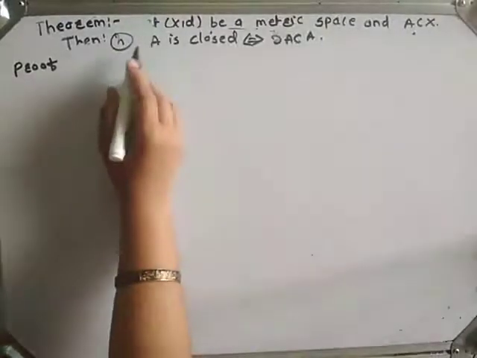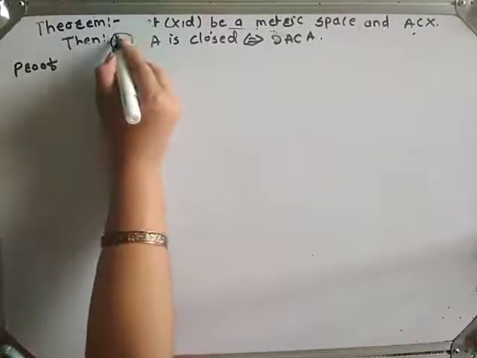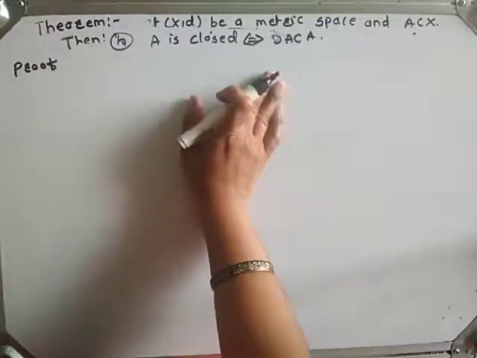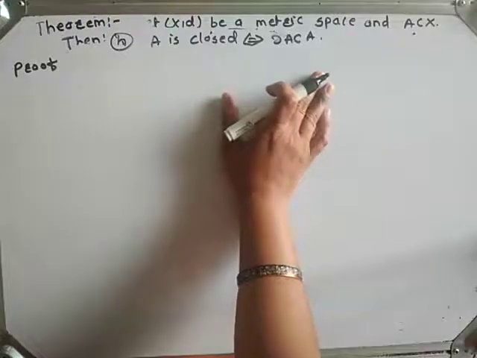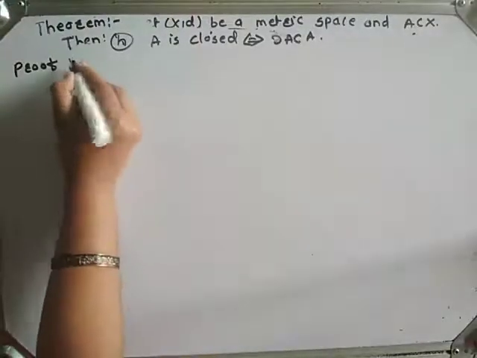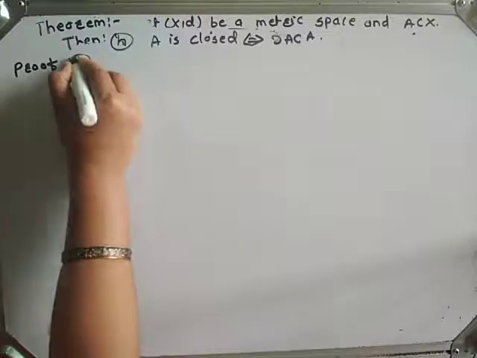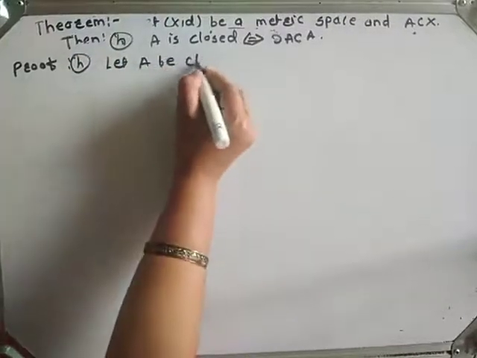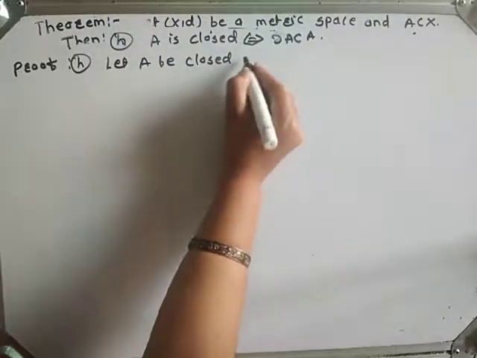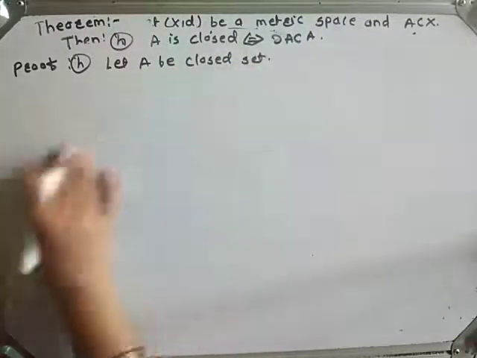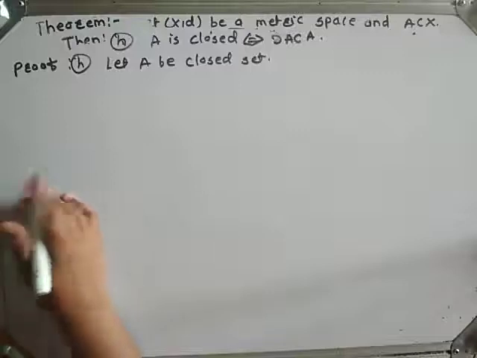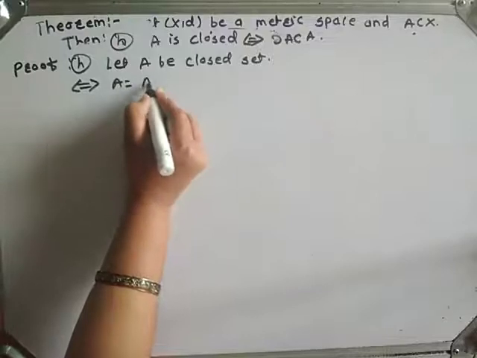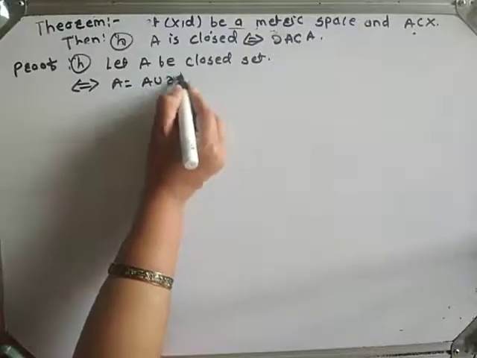Now we will prove part H. In part H, we have to prove A is closed if and only if boundary A is a subset of A. Proof of part H. Let A be a closed set. A is closed if and only if A is equal to A union boundary A.